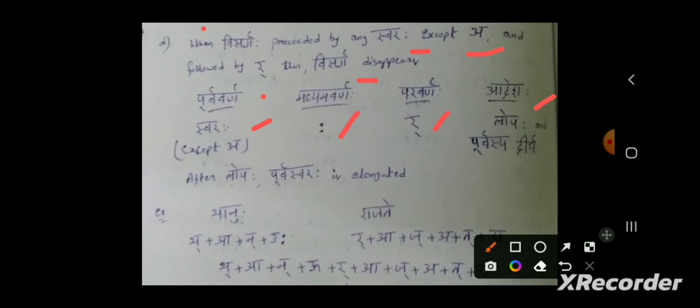Then this Visarga Lopa will happen. Along with this Visarga Lopa, the purva swara, that previous vowel, will get elongated. After this lopa happened, that visarga disappears, and after this, that previous vowel, that purva swara, is elongated. Let's understand this with an example.